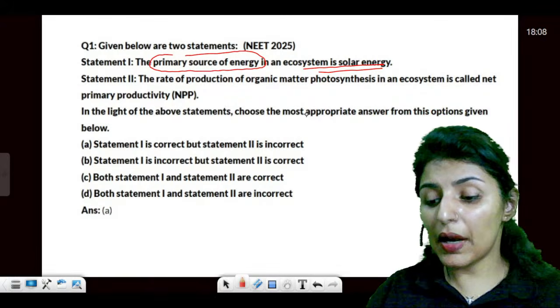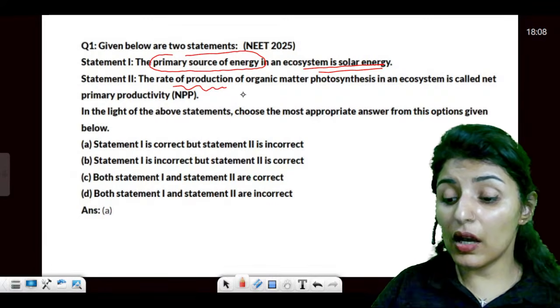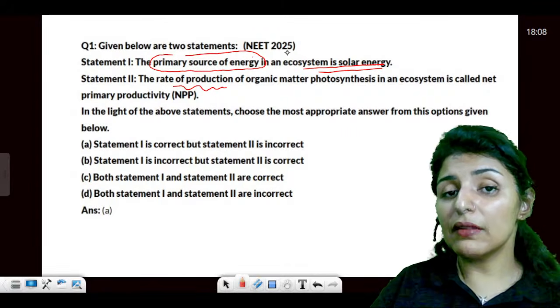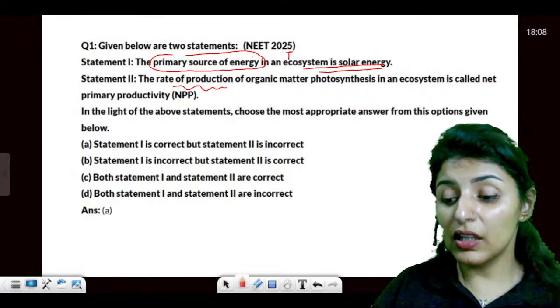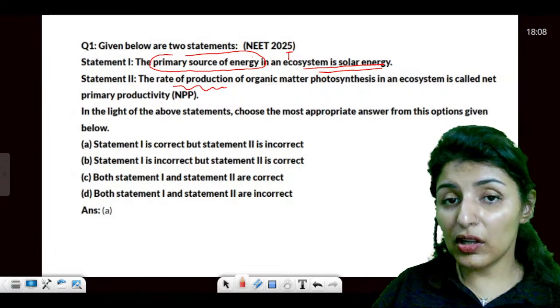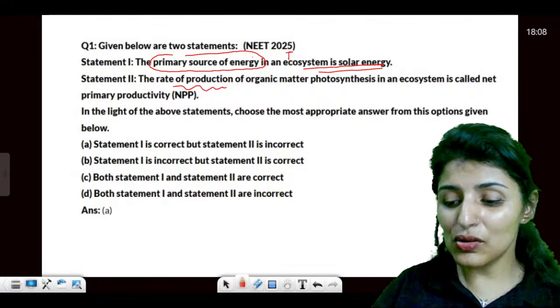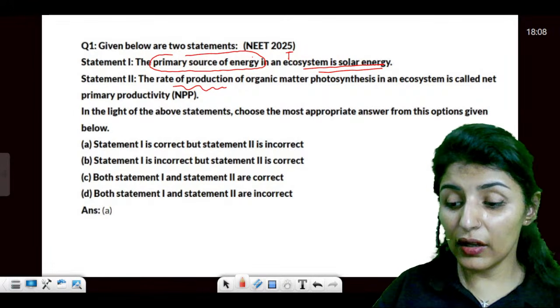Yes, guys, primary one. The rate of... you have to answer, guys. This is basically for terrestrial ecosystem. I'm talking about water, I'm talking about the aquatic ecosystem, deep sea. Are you sure? Think over it.